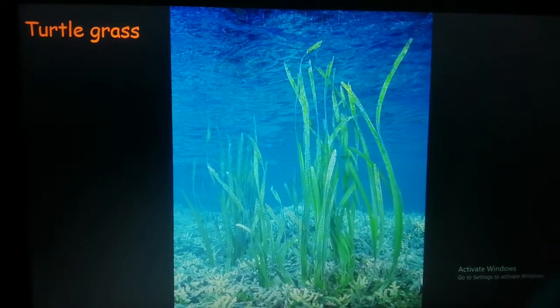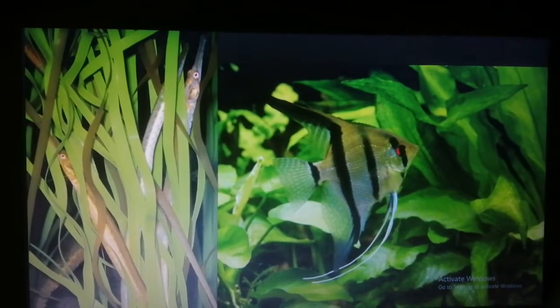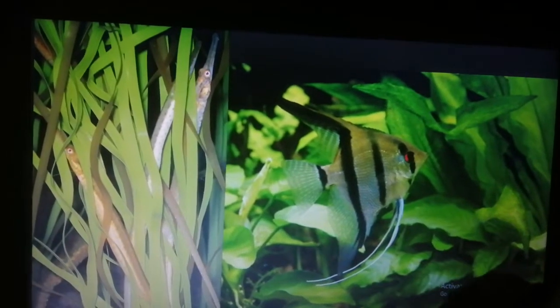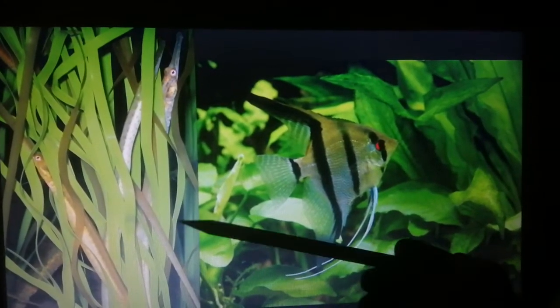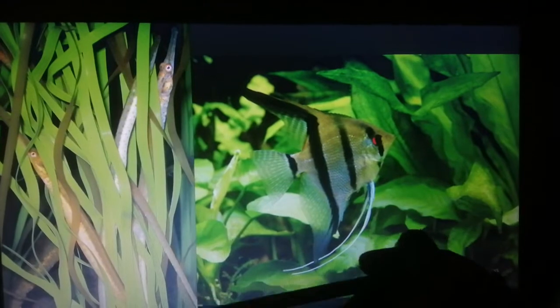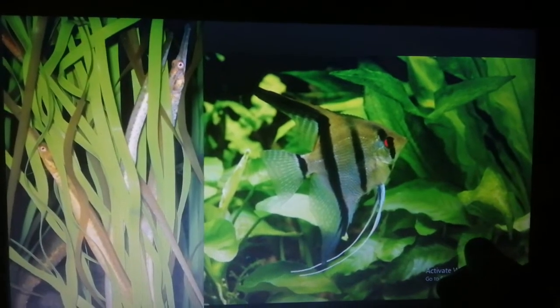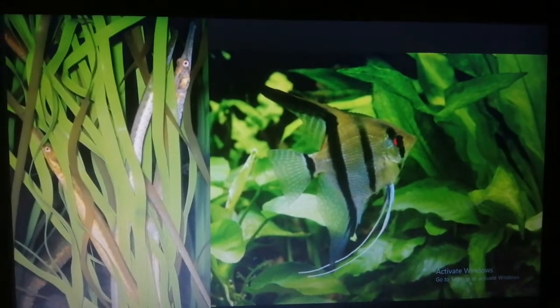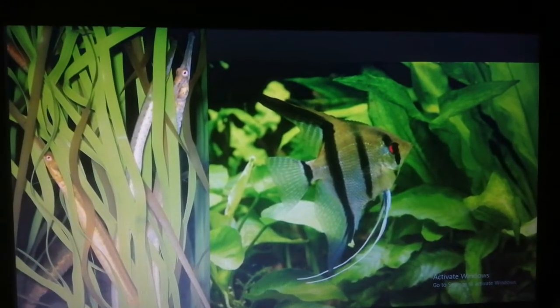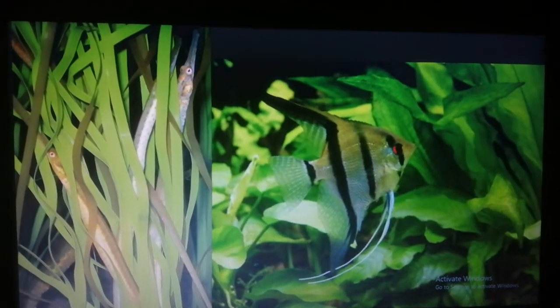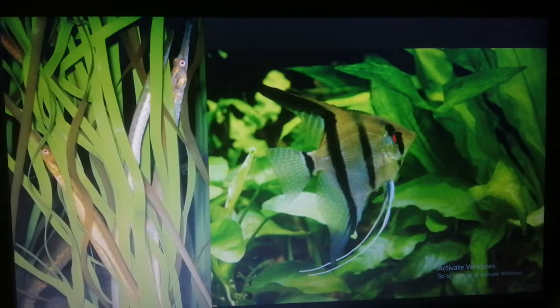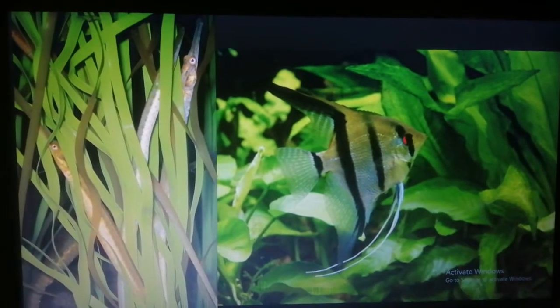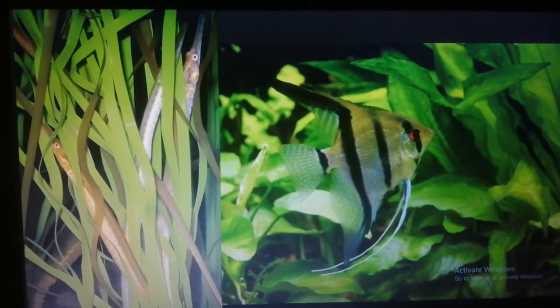Clear? So these underwater plants also provide a habitat to the small fishes, and they also act as a protection for these small fishes from the big fishes. They protect the small fishes from the big fishes. You can see the pipefish hiding inside these aquatic underwater plants.